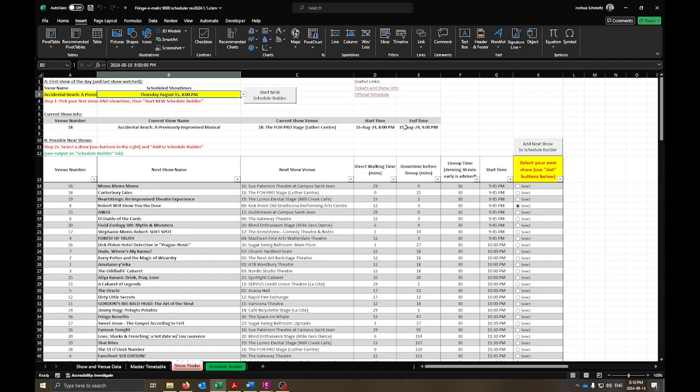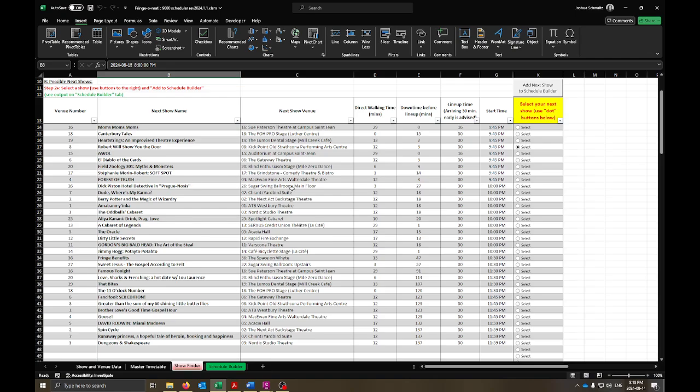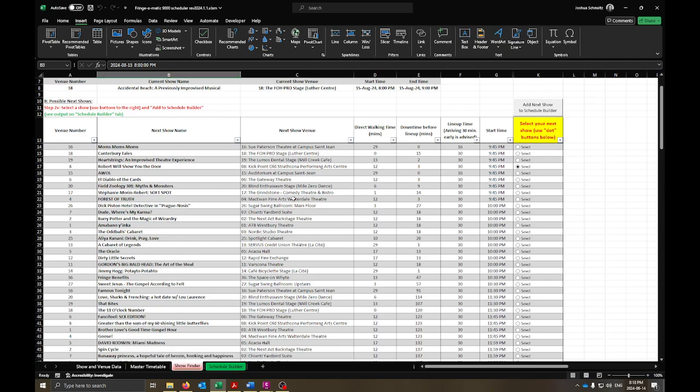So the show starts at 8, it's over at 9. Where else can I go if I want to watch some more shows? And obviously, Thursday's only a couple hours, so there's only X number of shows on that day. So this list here is fairly short because we're pretty late in the day. Now, next show I'd want to choose, you can just go through this list.